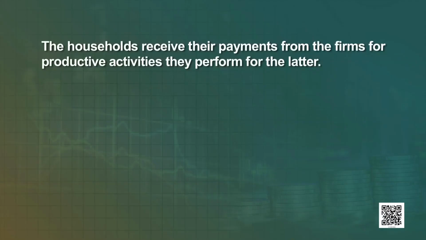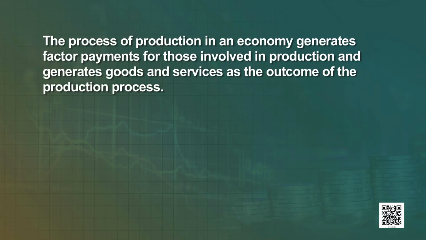Learners, the households receive their payments from the firms for productive activities they perform for the latter. We see the firm's demand for factors of production to run the production process creates payments to the public. In turn, the public's demand for goods and services creates payments to the firms and enables the sale of products they produce. Learners, the process of production in an economy generates factor payments for those involved in production and generates goods and services as the outcome of the production process.